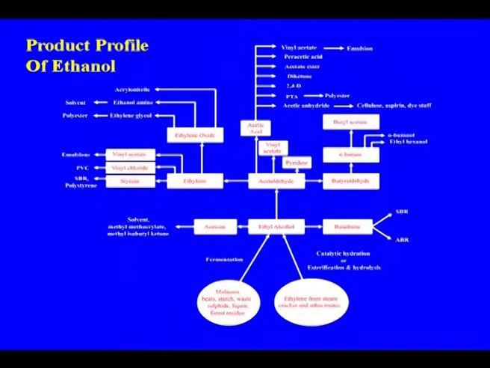So, in case of the alcohol based chemical industry, we go from the ethanol to the ethylene, and from ethylene we make a large number of products. Two important complexes, which I have been discussing from time to time, because nature has provided an alternative raw material. The only thing is how to exploit those raw materials, how to explore their possibilities, that is important.